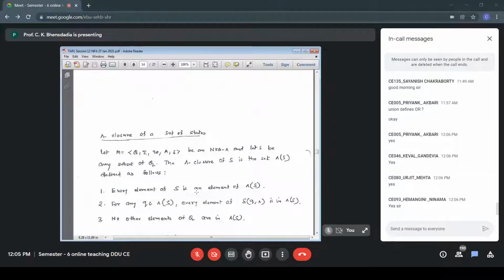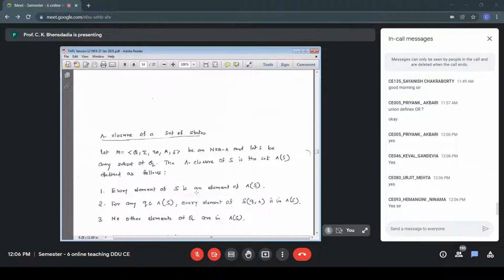So all the elements of delta(Q, null), every element of delta(Q, null), Q belongs to null closure of S, they are there in null closure of S. Suppose I am having states A, B, C, and from these states, from A on null I can go to state P, then from B on null I can go to state Q, and from C on null I can go to R. So my answer, null closure of ABC, the null closure of a set of states.